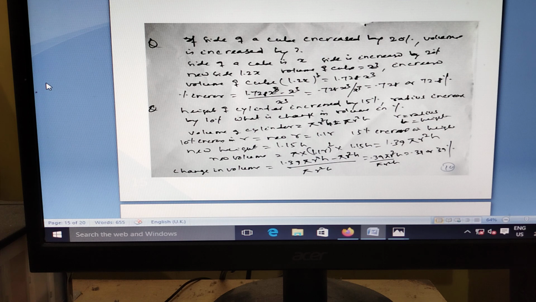The side of a cube is increased by 20%. The volume increases by what? You should know what a cube is. A cube is different from a cuboid: in a cube, all the sides are equal. In a cuboid, all the sides are not equal.